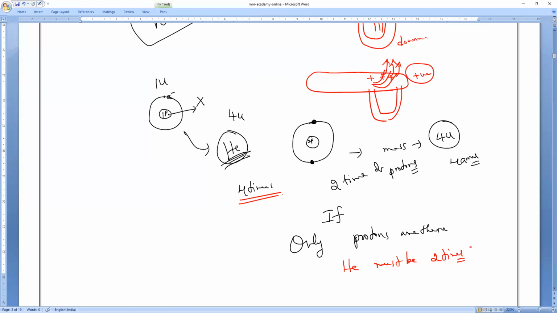Then Mr. Rutherford started suspecting that some other particle is inside, which is neutral. So after the discovery of neutrons by Mr. Chadwick, it was confirmed that a nucleus contains not only protons. Mr. Rutherford said the positive charge is located at where, guys? You all should tell. Rutherford said the positive charge is located at the center of the atom. Am I right? Yes or no?